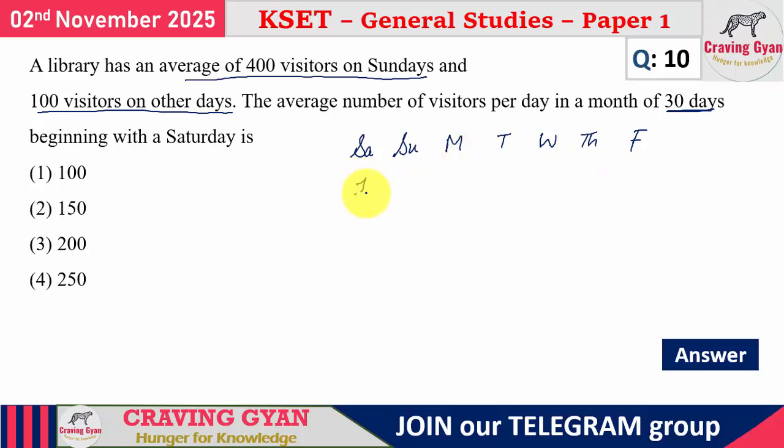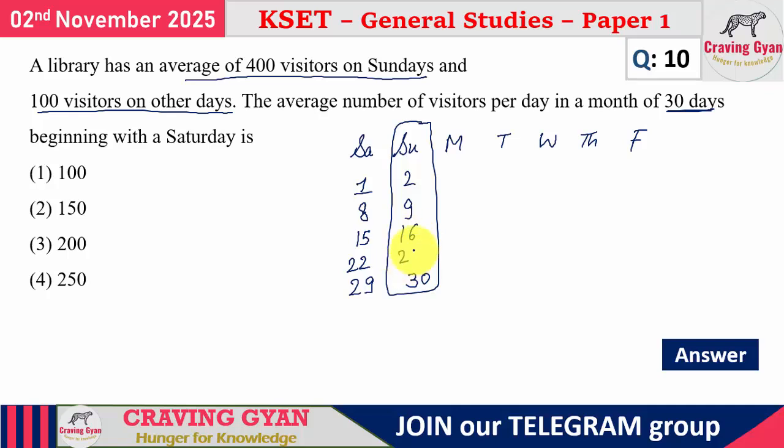Now look at the things. Saturday will be the first one. Then the next one will be 8th, followed by plus 7, which is 15. Then again plus 7 means 22. Plus 7 means 29. Look at the things. Sunday is 30. So how many Sundays will be there? 5 Sundays will be there.